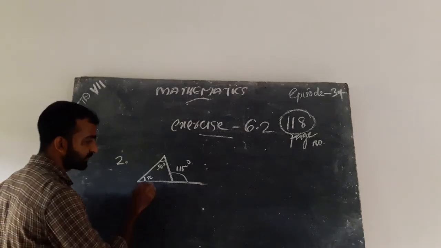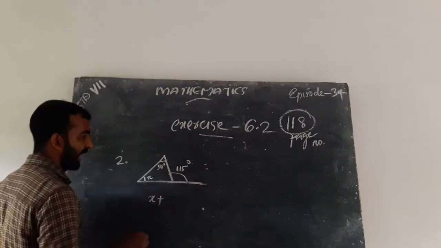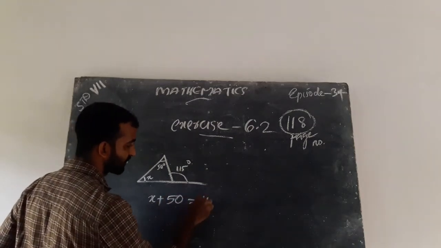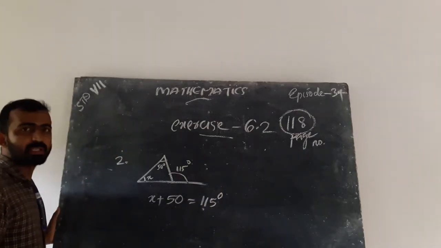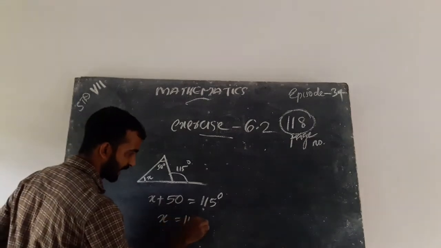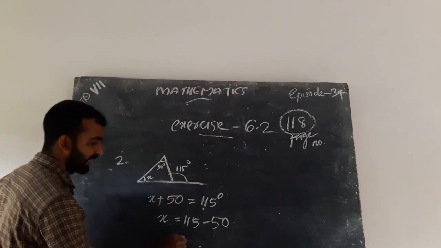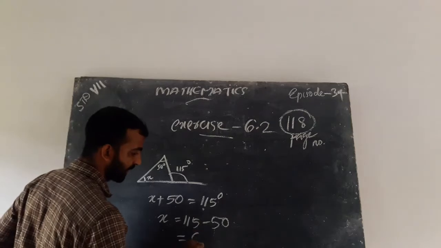We want to find x, so that x plus 50 plus the other angle. What is the answer? 65.